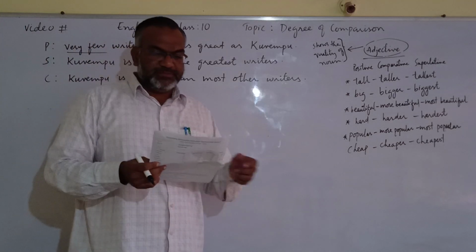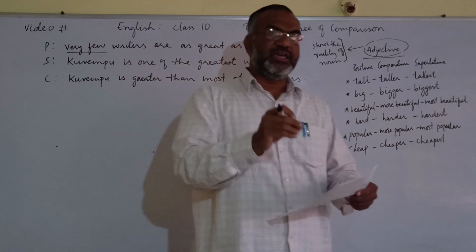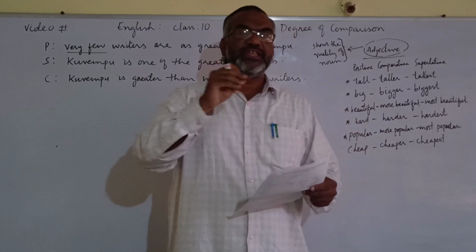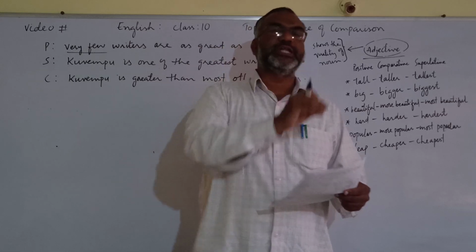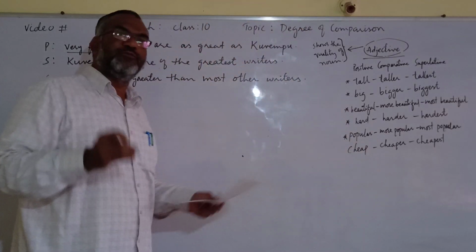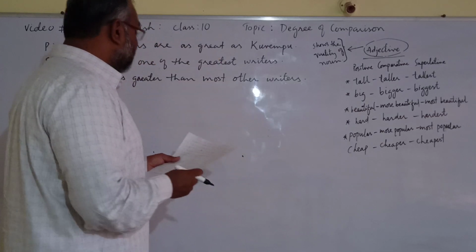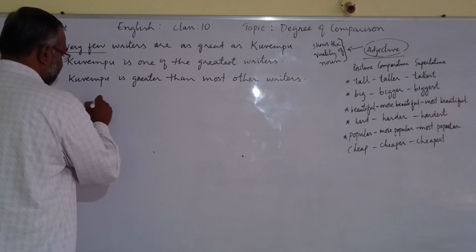I am writing here some sentences. You have to identify which degree is given in the sentence, and you have to change it into the other two degrees and write your answer in comments. Let's see how many of you give the correct answer. Here is one sentence.